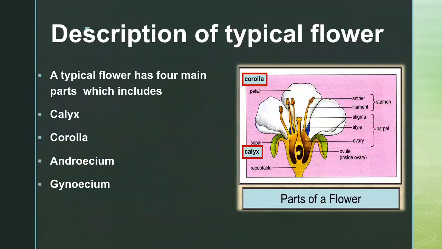Description of a typical flower. A typical flower has four main parts: calyx, corolla, androecium, and gynoecium.